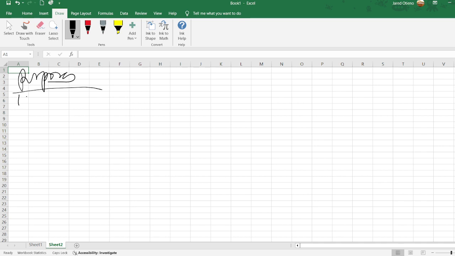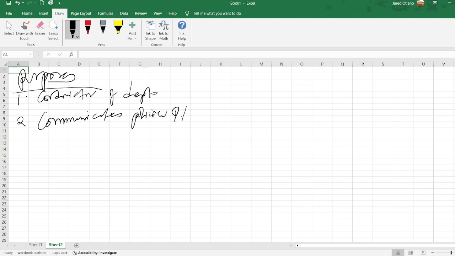One, it coordinates all the different departments, so it acts as a coordinator of departments. Two, it helps communicate policies and targets. Three, it establishes a control system.